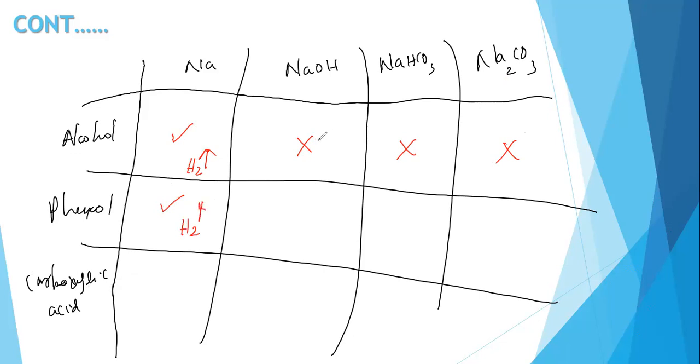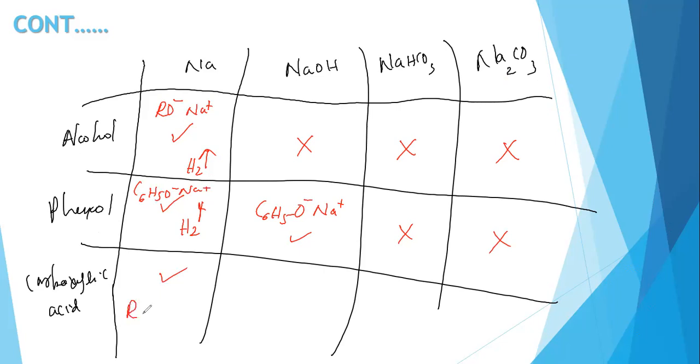When it reacts with sodium hydroxide, it forms a solution of the phenoxide ion, C6H5O minus Na plus. It never reacts with these two. Here you have the alkoxide ion, RO minus Na plus, and here phenoxide, C6H5O minus Na plus.